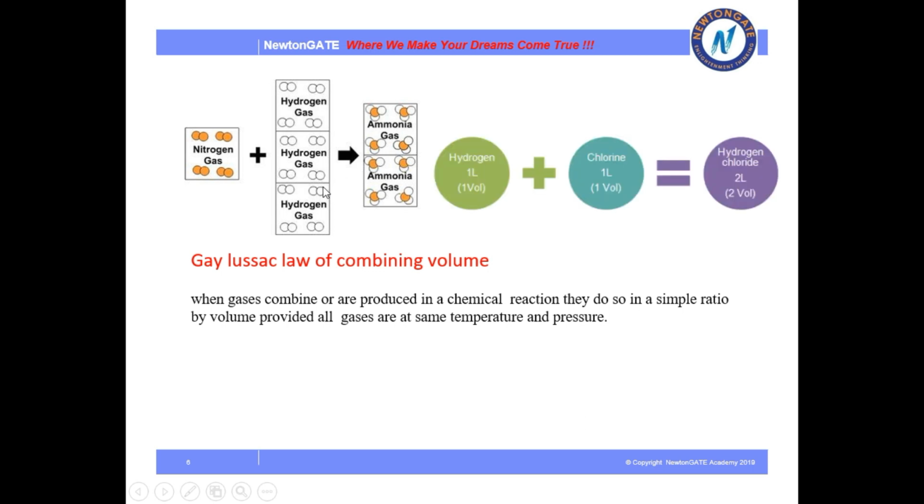Next, another example we can illustrate is the formation of hydrogen chloride, where 1 volume of hydrogen combines with 1 volume of chlorine to form 2 volumes of hydrogen chloride.